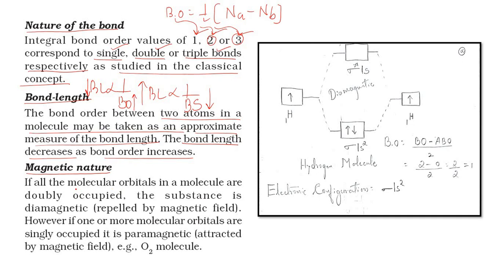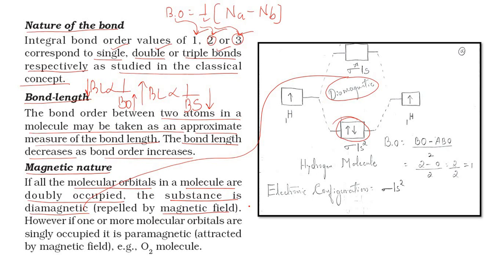If all the molecular orbitals in a molecule are doubly occupied, it means they are paired, then this substance is called diamagnetic. Can you see this word diamagnetic I have written in this diagram here? It means this molecular orbital is doubly occupied, it means it is paired. Now if it is diamagnetic, then it is repelled by magnetic field.